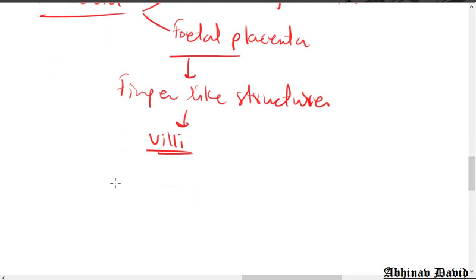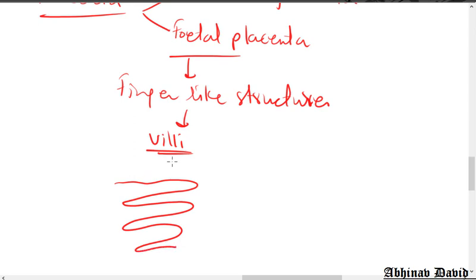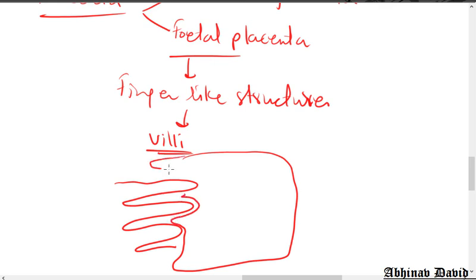Okay, so suppose this is a villi, and the blood spaces are surrounding the villi. I will make it with a different color so that you can understand.